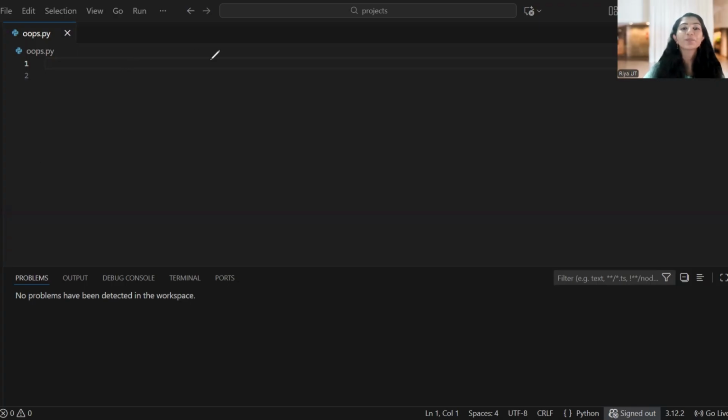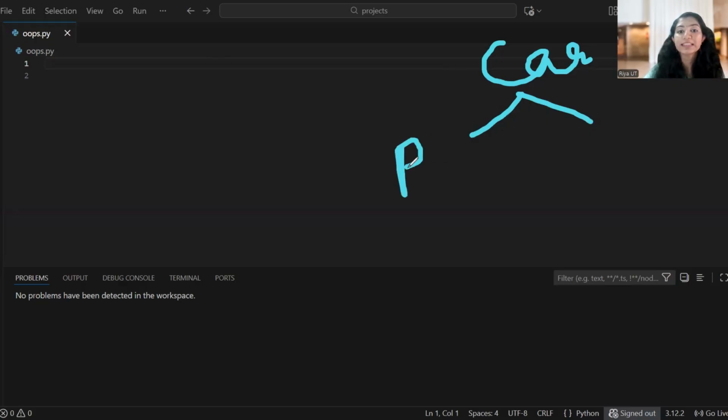Let me take another example, a car. It has something, and it does something. What it has, I can also call properties, or state.